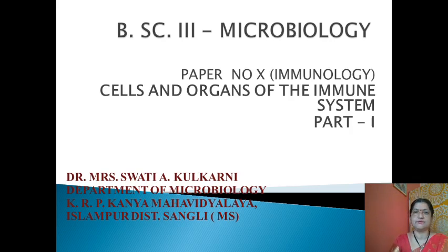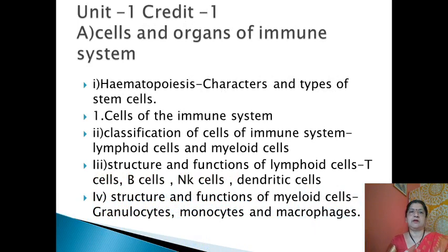Now I'm going to start paper number 10, immunology paper, which includes the first unit, cells and organs of the immune system. In this unit, we are going to discuss the characters and types of stem cells, as well as different types of the cells and organs involved in the immune system.